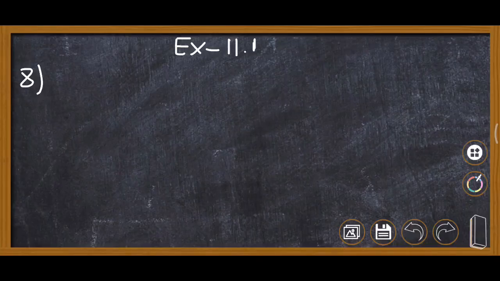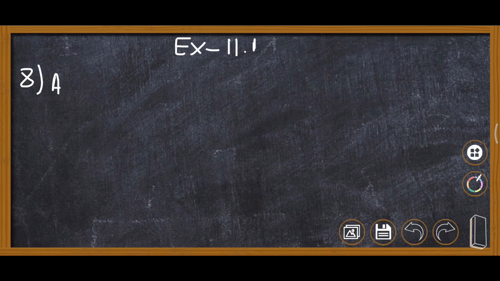Question number 8, you can see one figure is given. A door is fitted in the wall. Length of wall and breadth of wall is given, and the length of door and breadth of door is given. Now here we are finding the cost of whitewashing the wall. So whitewashing will be done on the wall only, not on the door. So first of all, find area of the door.